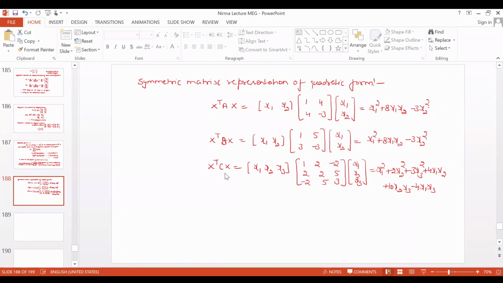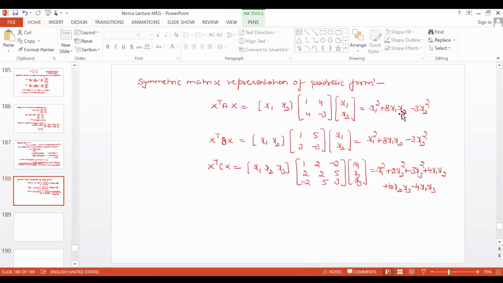And now if you have a C matrix, which is a 3 cross 3 matrix, 1, 2, minus 2, 2, 2, 5, minus 2, 5, 3. So corresponding to that matrix, if you constitute that quadratic form, it will be x1 square plus 2 x2 square plus 3 x3 square plus 4 x1 x2 plus 10 x2 x3 minus 4 x1 x3. Okay. So now here at the end you will see this quadratic form.